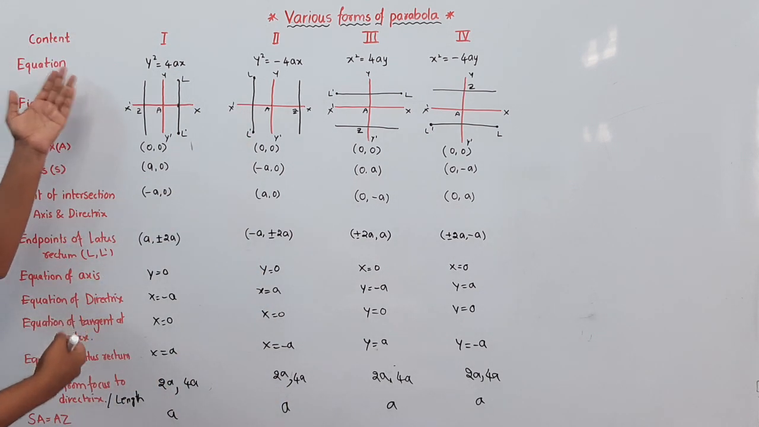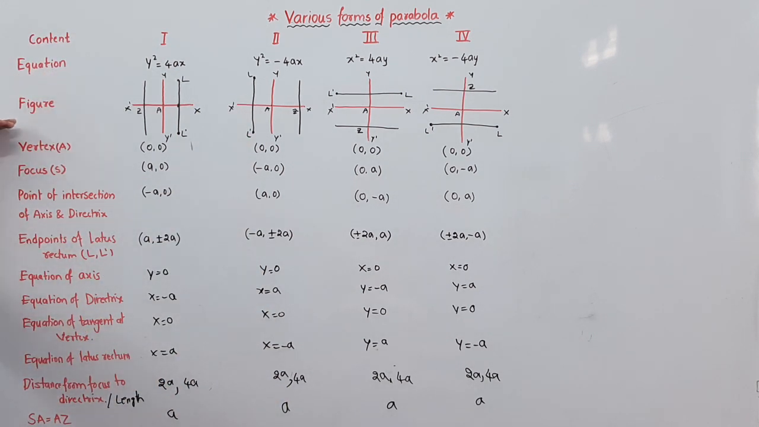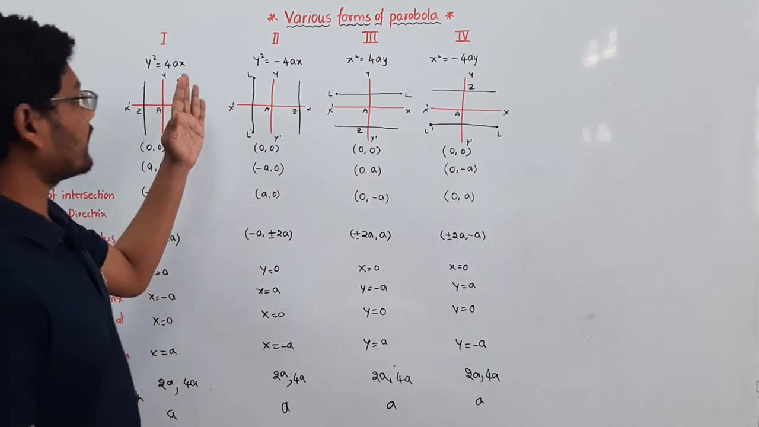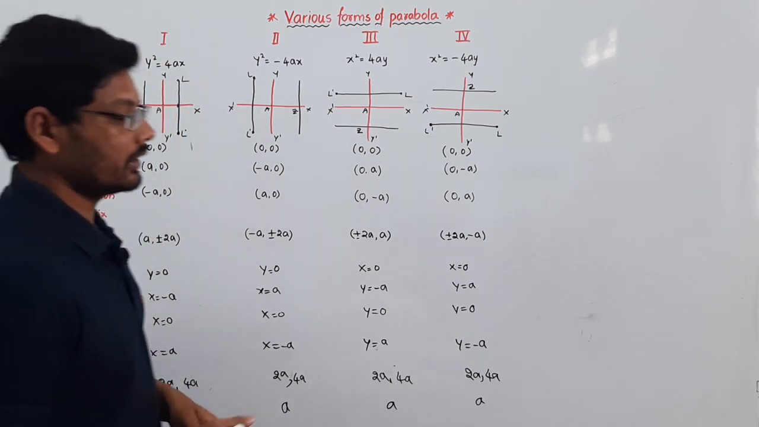First of all, the contents are equation, figure, vertex, focus, point of intersection of axis and directrix, endpoints of latus rectum, equation of axis, equation of directrix, equation of tangent at vertex, equation of latus rectum, distance from the focus to the directrix, and length of latus rectum. SA is equal to AZ. First I am taking the first point.